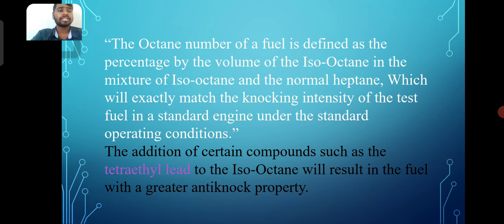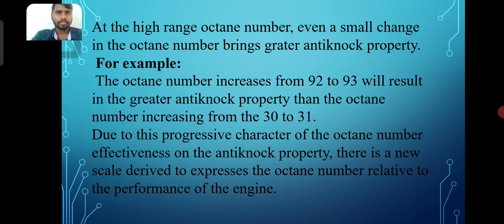The addition of certain compounds such as tetraethyl lead to the isooctane will result in a fuel with a greater anti-knock property. At the high range of octane number, even a small change in the octane number brings a greater anti-knock property.